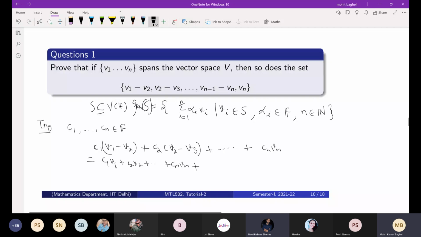Then these scalars we can write as c2 minus c1 and c3 minus c2. We can write them as alpha 1, alpha 2, alpha n. What is the value of alpha n? Alpha n equals cn, and c1 equals alpha 1.